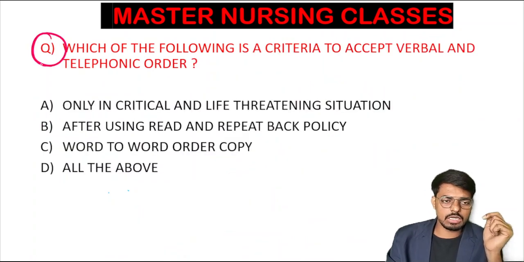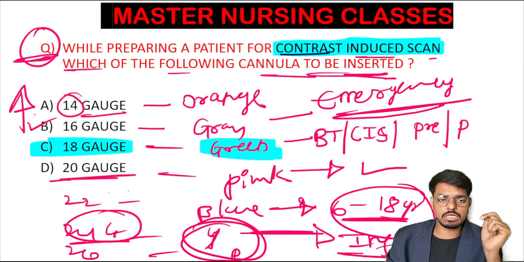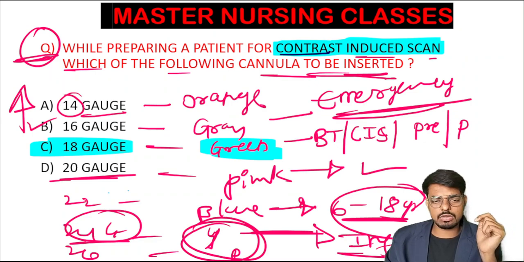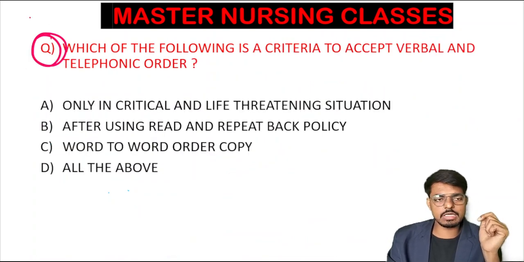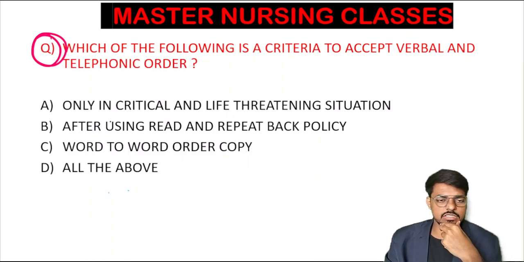And here is the next question for you all. The answer for the previous question, as all of you know, is the 18 gauge cannula we are using for the contrast induced scan, very important. So here is the next question for you all. Read the question carefully, completely, and try to give the best answer for this question.